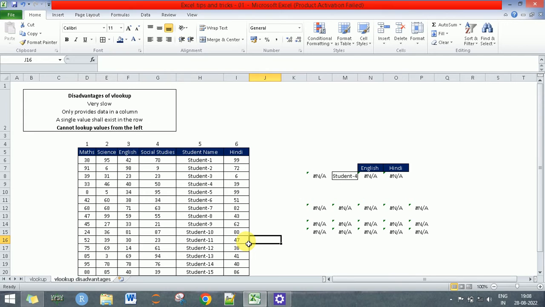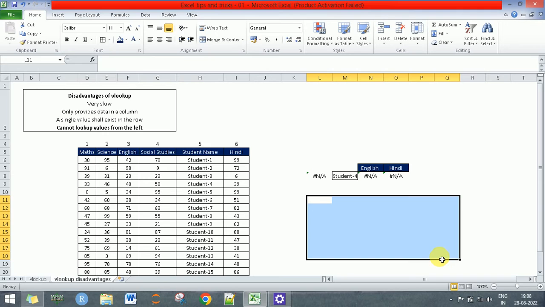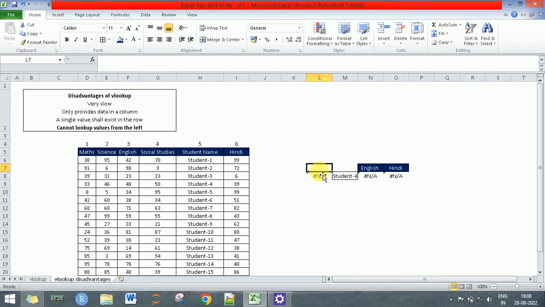So VLOOKUPs become pretty slow, I would say, when the data sets are huge. Second disadvantage is that it provides data in a column, right? And a single value shall exist in the row.